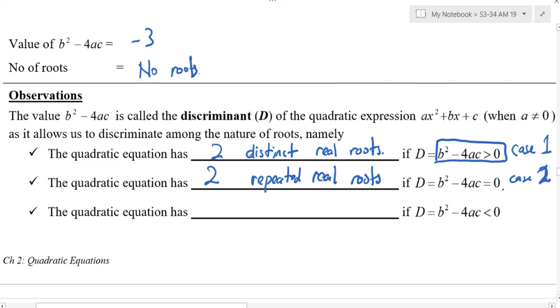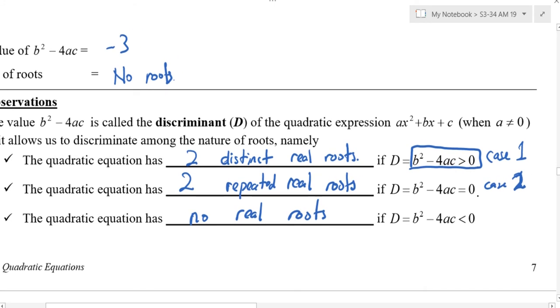Can you write down? If less than 0, no real roots. Or in short, it's just no roots. Again, the word real is just not important in your syllabus.